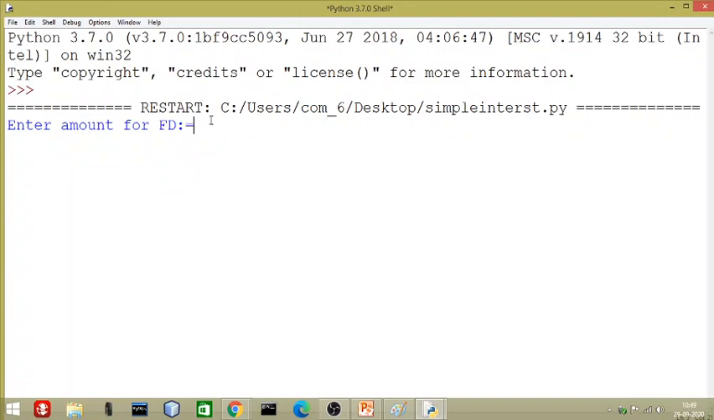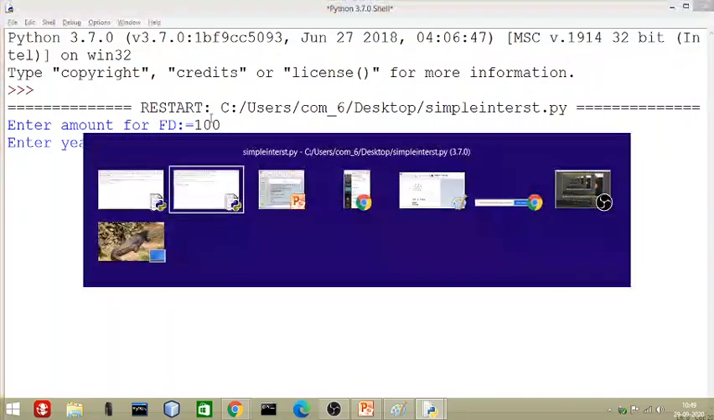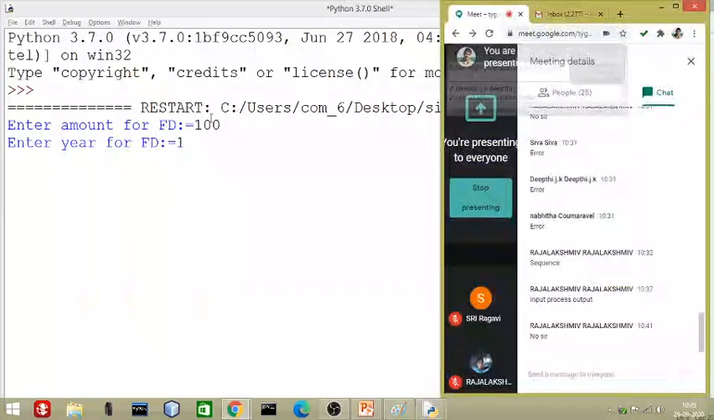For example, I have 100 rupees. I want to deposit 100 rupees for 1 year. What is the interest rate? Can you type it in the chat box? Just now we have given the interest rate. What is the interest rate? By default, we set the rate.